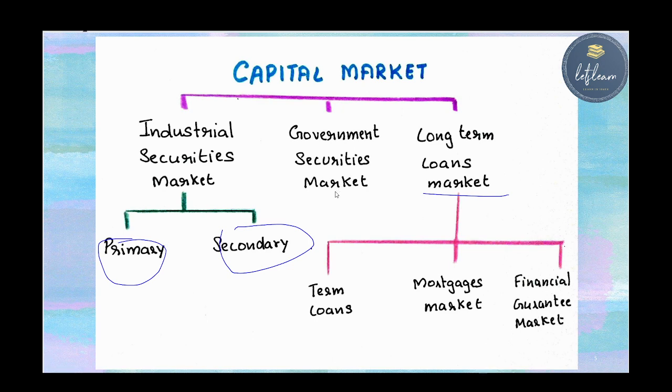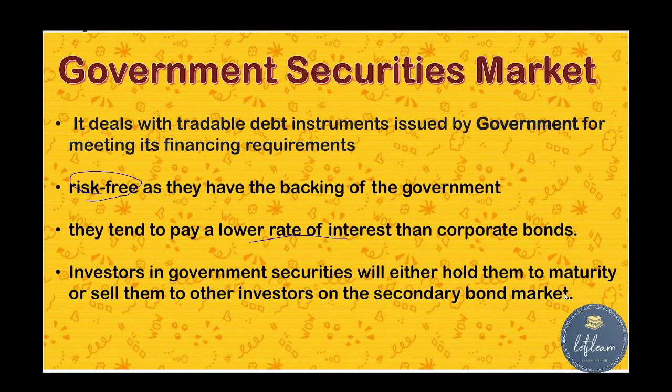The next one is the government securities market, in which the government issues securities. They are risk-free securities but have a low rate of interest. The next one is the long-term loan market, in which we get loans, and it is classified into three. Term loans are mostly used by companies to purchase assets or equipment. Next is the mortgage market, where we have to keep some mortgage to get a loan. And the last one is the financial guarantee market, where we need a guarantor to get the loan.